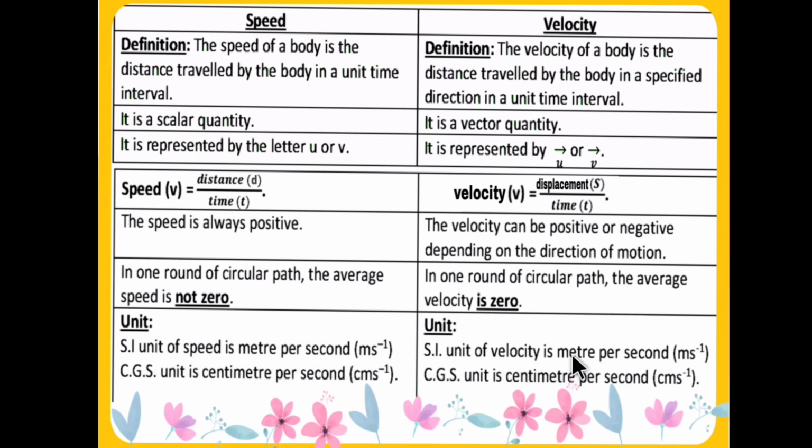Now the SI unit of speed is meter per second. The SI unit of velocity is also meter per second. The CGS unit of speed is centimeter per second, and CGS unit of velocity is centimeter per second. So this was the difference between the speed and velocity.